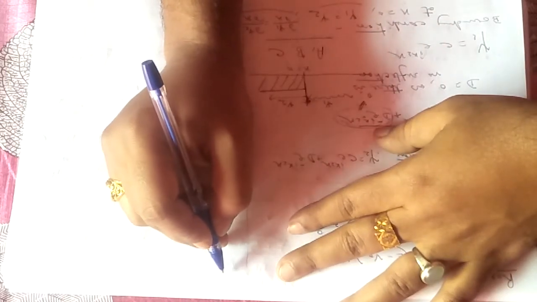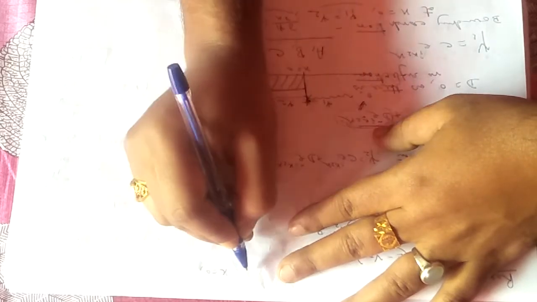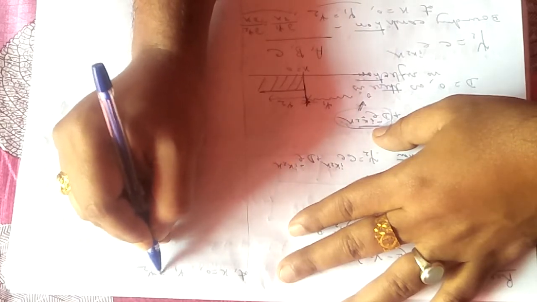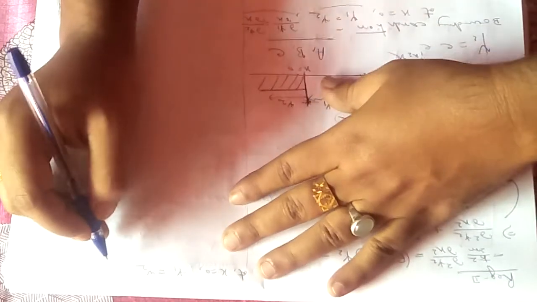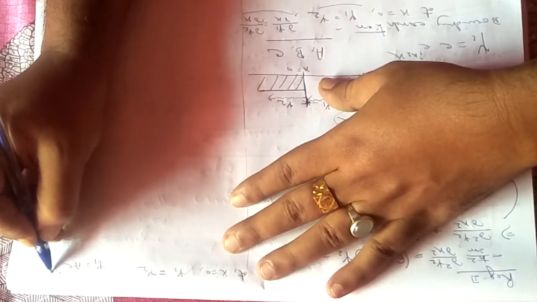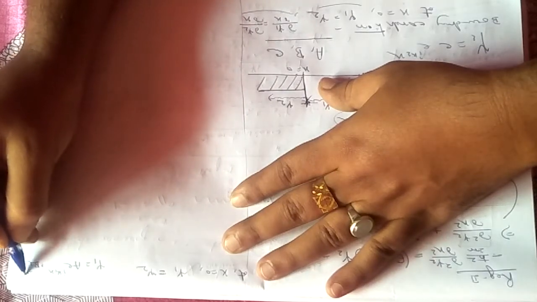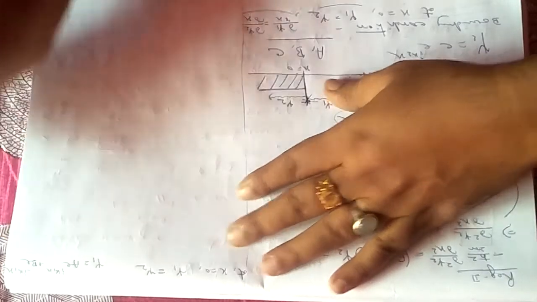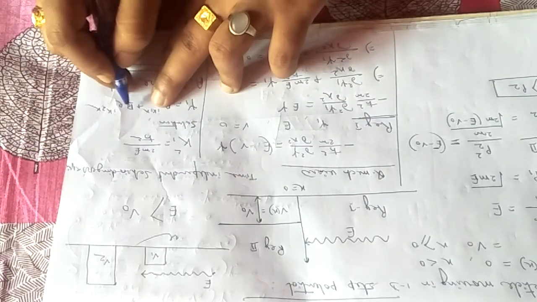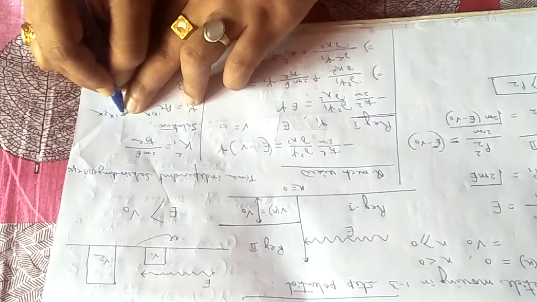So let us proceed first from boundary condition 1, that is at x equals 0. At x equals 0, psi 1 equals psi 2. Let us work on that. Do you remember what was psi 1 and psi 2? Psi 1 equals a e to the power i k1 into x plus b e to the power minus i k1 into x. Do you remember this was the value? Let us check once. a e to the power i k1 into x plus b e to the power minus i k1 into x.